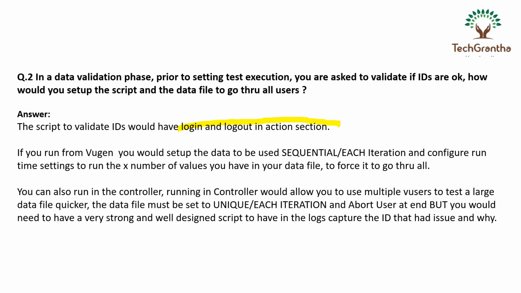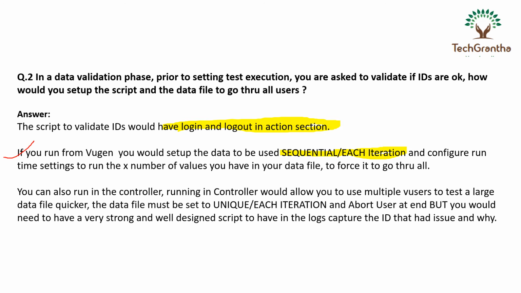Okay, put it on the action section, and whatever the number of users or IDs you have, just replay the script and give it sequentially, each iteration. With that configuration, all your user IDs will be validated there. So this is one way.